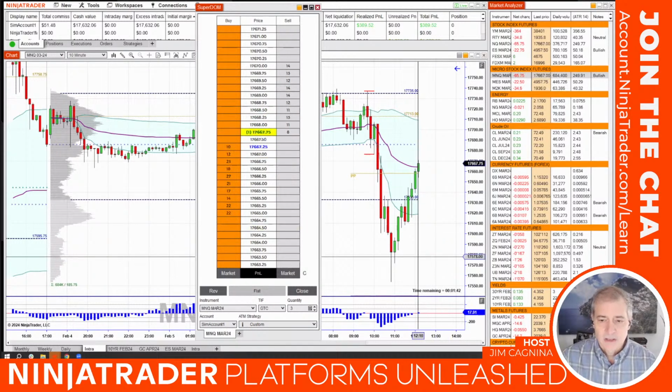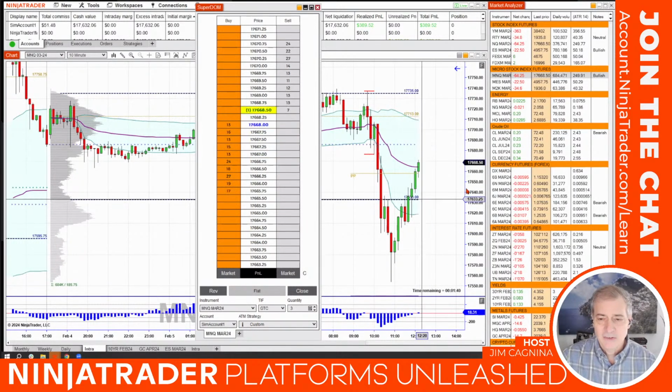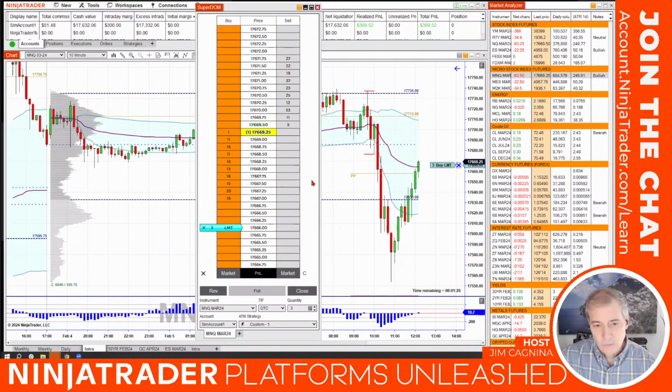Quantity 3. The trend seems to be going up in this particular market, so I'm going to put a limit order in for 3 units. Initially, I'll set it at 17,666. You can see the market is moving around, bouncing around. Because we're doing a presentation in the middle of the day, we'll be patient for a second. If we don't get filled right away, I'll start chasing this to the upside.